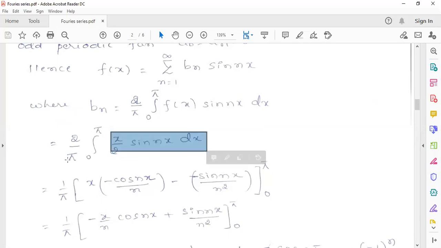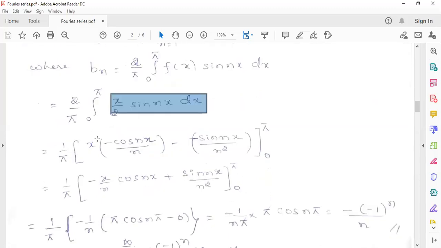Apply the u v rule, or Bernoulli's rule. The 2 outside will get cancelled, so it will be 1 by pi into x into the integral of sin nx, that is minus cos nx by n, minus the derivative of x, which is 1, times the integral again, which becomes minus sin nx by n square. Simplifying by taking negative signs outside, it becomes minus x by n into cos nx, plus sin nx by n square, where the limits vary from 0 to pi.